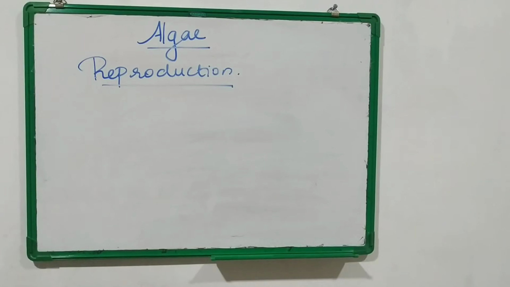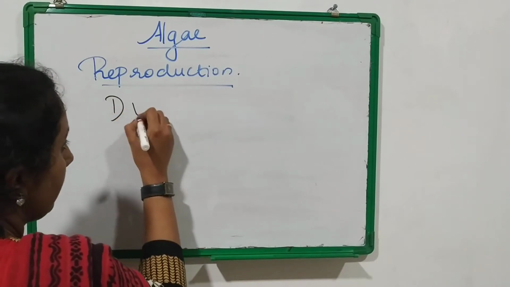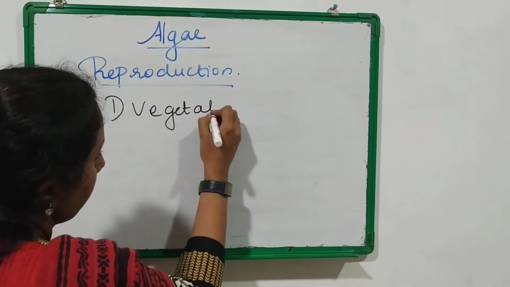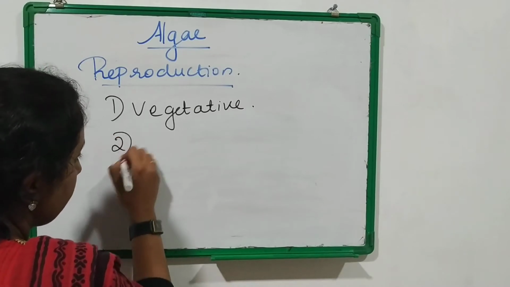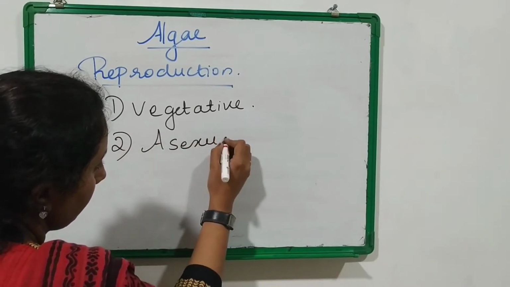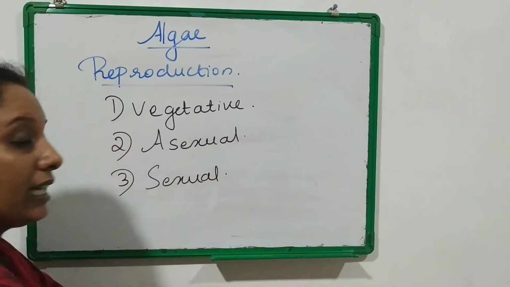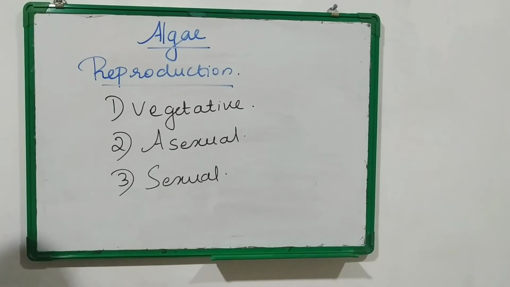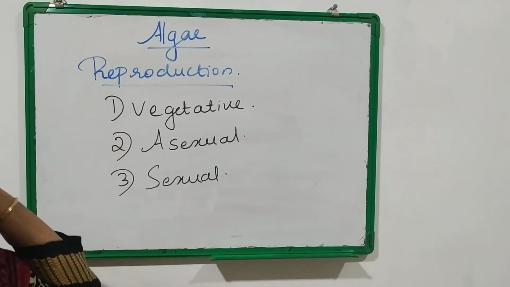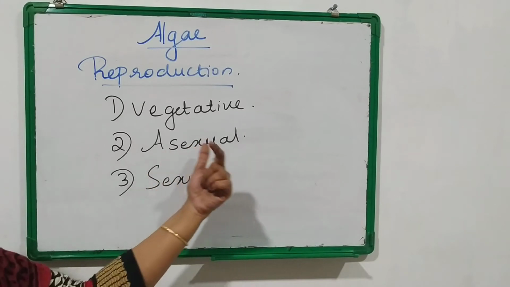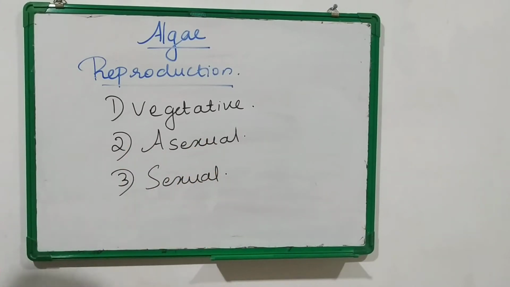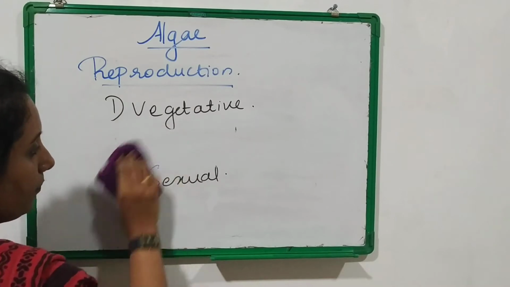Three types of reproduction processes occur in algae. The first one is vegetative reproduction. Second is asexual reproduction. And third, sexual reproduction. In some algae, vegetative reproduction takes place, in some cases asexual reproduction, and in some other cases sexual reproduction. So there are three modes of reproduction in algae. First, we are going to discuss vegetative reproduction.